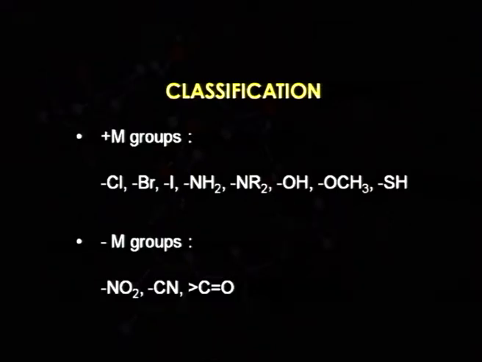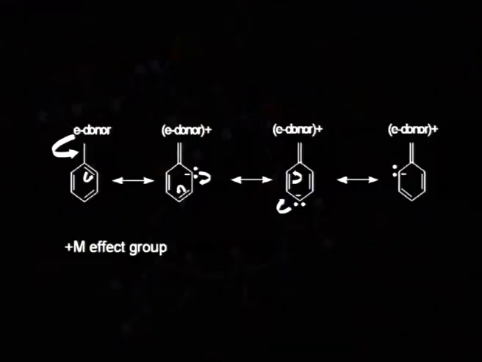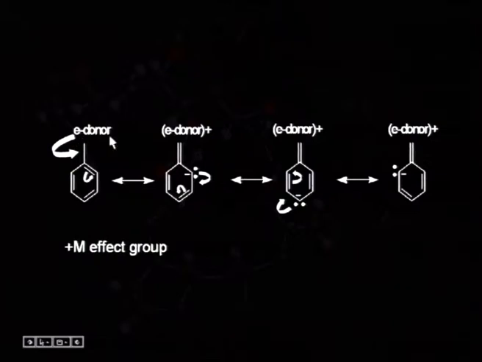Now, what are the plus M effect groups and why are they called plus M effect groups? For example, any electron donating group present in conjugation with this benzene ring will be donating the electron pair towards this bond, and here we will be getting a new pi bond formation. At the same time, the valency of this carbon will be disturbed. So, one of the pi bonds present here will open up and these electrons will be shifted here.